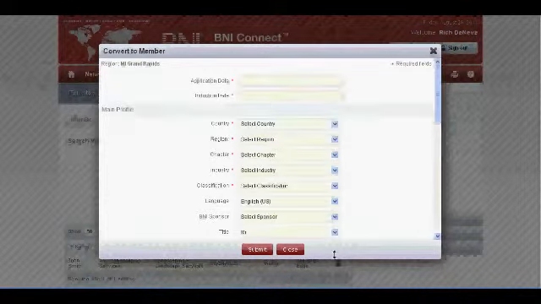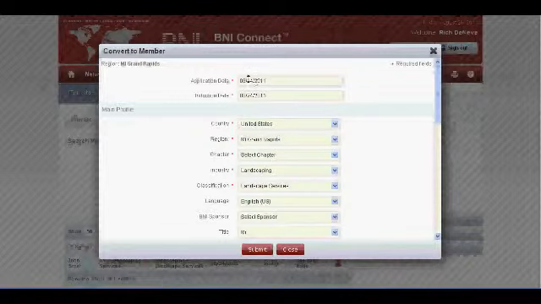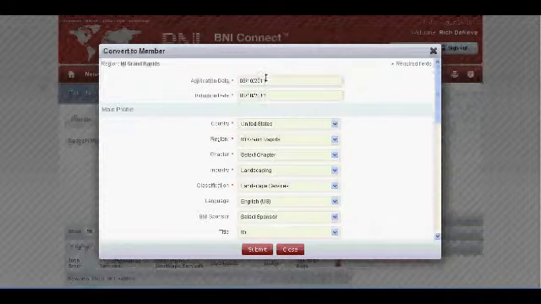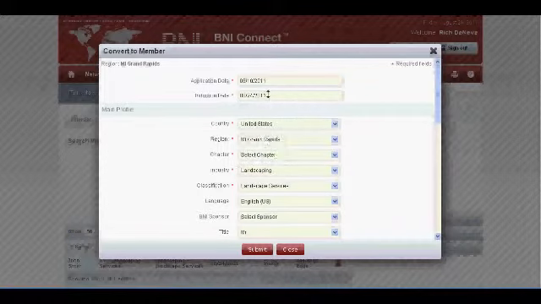You'll need to enter the application date as well as the induction date, and remember the application date may be different from the induction date. The application date ultimately is what's going to correspond to that person's renewal date when they come up for renewal. So you'll want to make sure that you have those in there properly.